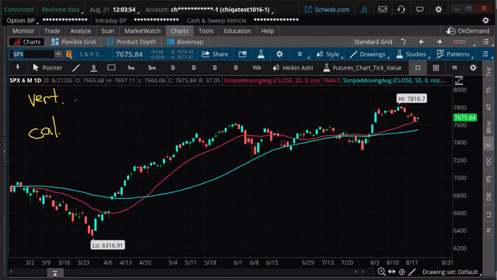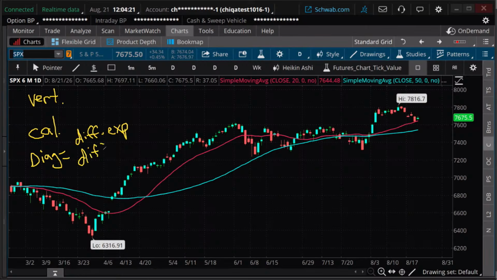If you do a calendar spread, you have different expiration dates and the same strike prices. So with a diagonal, we're going to take elements of both. We're going to have different expirations and different strikes.